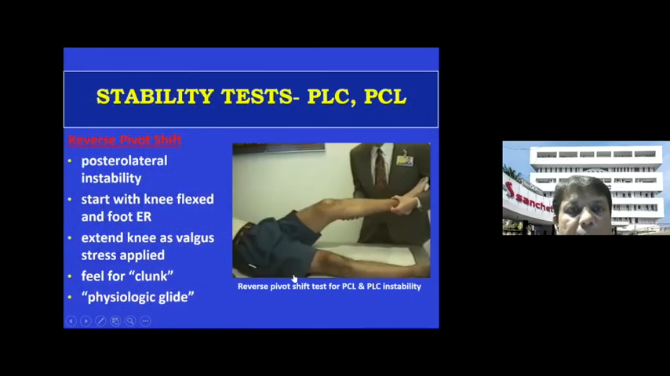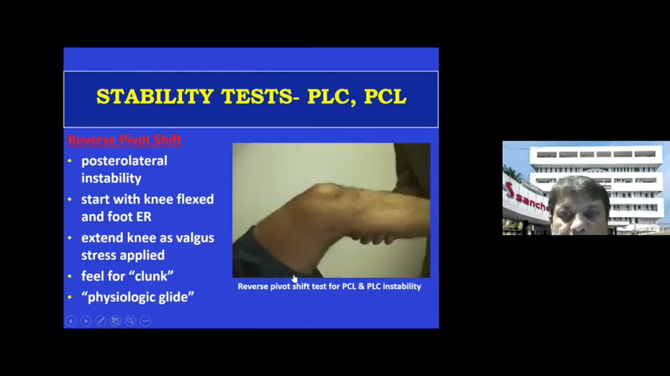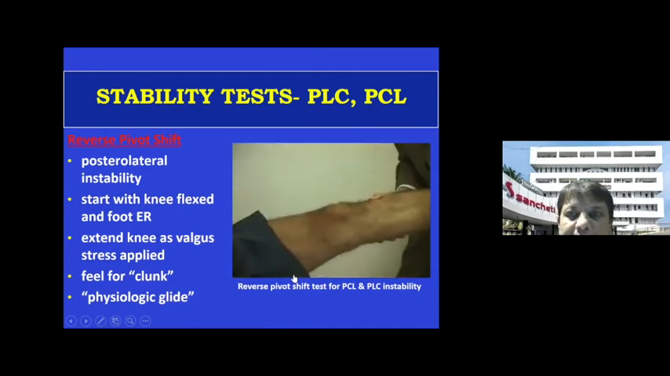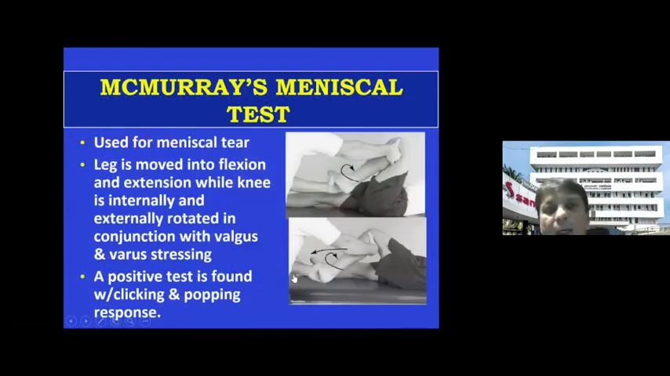The reverse pivot shift, which I just talked to you about a minute ago, is positive if the patient has a PCL or a posterolateral corner injury. Coming to the meniscal special test, the McMurray's test is used, even though not very pathognomonic. It should be done and you should know it in your exam.